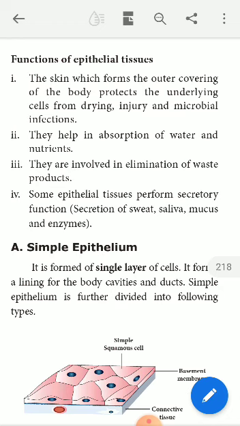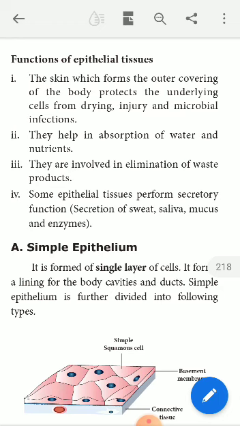As soon as the food materials are digested in our body, they are absorbed by the epithelial tissues that line the internal region of the intestine. So absorption of food materials will take place in the villi of the small intestine. Therefore absorption of water and nutrients can be done by some special type of epithelial tissue.